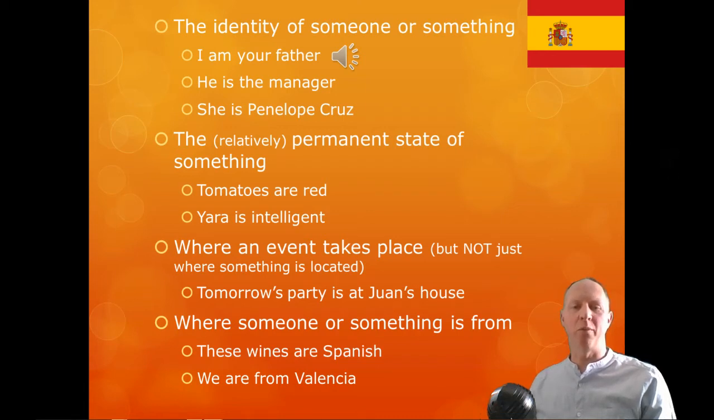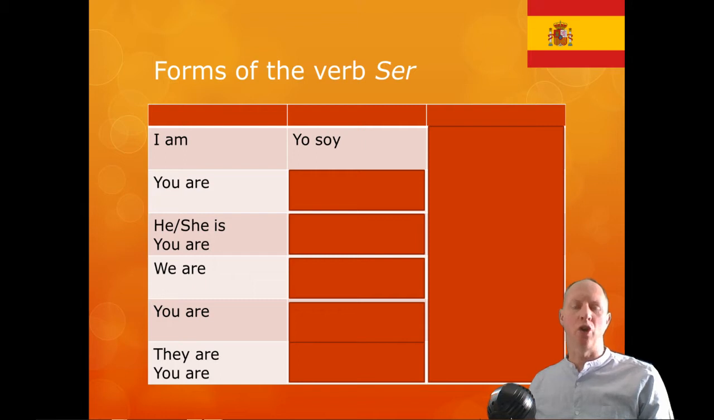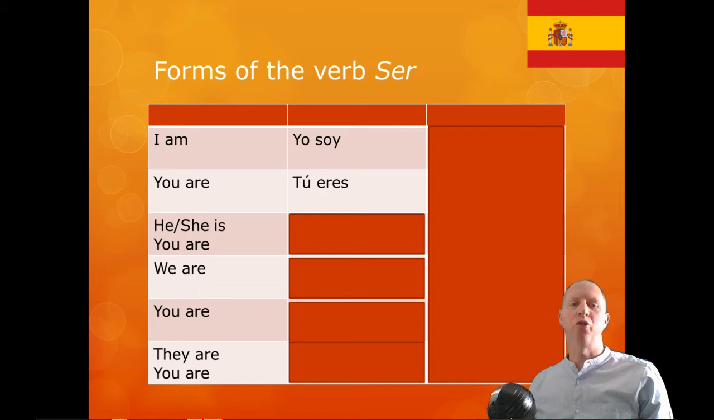So let's look at the forms of the verbs there. If I wanted to translate I am, that is yo soy. Yo, I, soy, am. Okay, you'll see looking down the table we've got four different appearances of you are. This first one, you are, is when we're talking to one person in a familiar way, perhaps someone we're on first name terms with. So you are, tú eres. Okay, he or she is, él es or ella es.